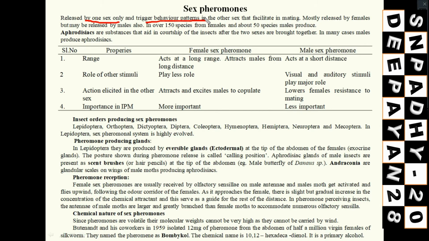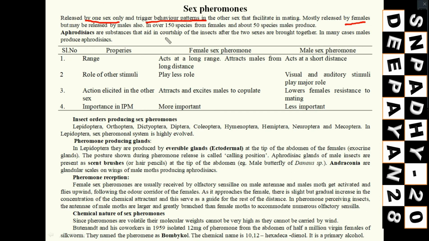Females won't come, but males will come. Males will be triggered by this pheromone. Mostly this is released by females only, but in some cases males also produce. Just like this is 3:1. If 4 members are there, then in most cases females will produce. Only a 25% chance is there that males also produce in some insects.